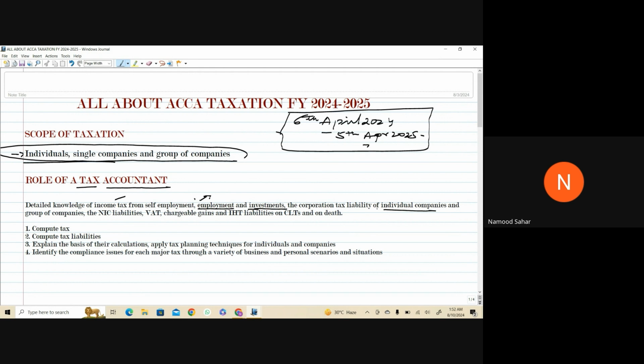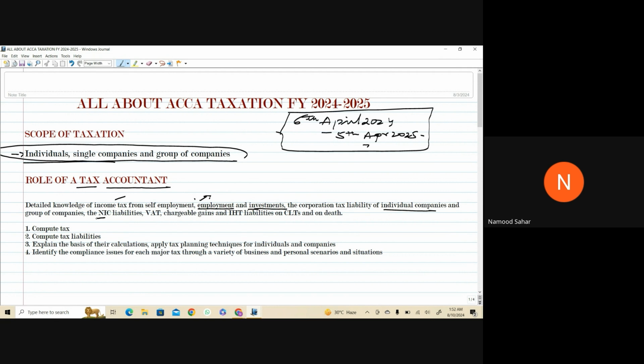And then there is a huge thing, we can say, the group of companies. Parent companies are involved, subsidiaries are involved in it. So for them, the tax dynamics are obviously different. When you will be studying corporation tax in detail, you will understand what those dynamics and aspects are that I'm talking about currently. But right now I'm just giving you the scenario where you have to imagine yourself as a tax accountant who now has to solve the case.